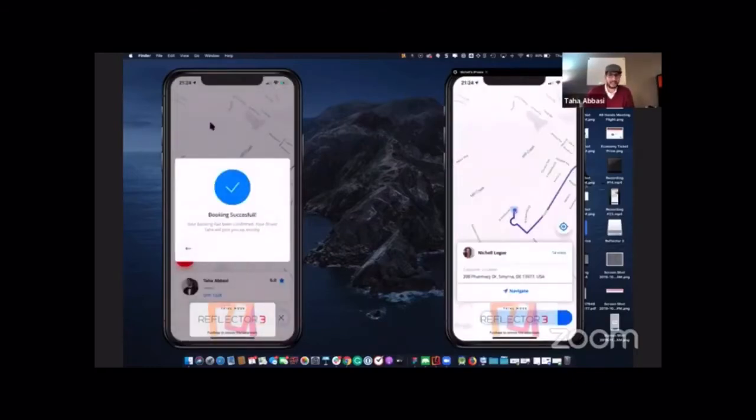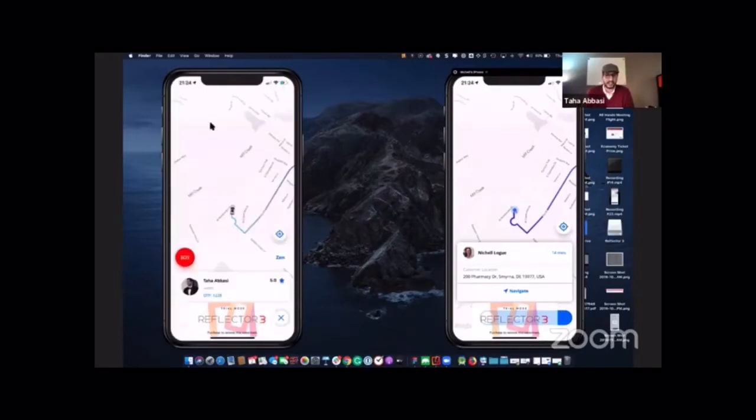It's not charging money, it's just doing an auth on their credit card to make sure they have the money to pay for the ride. Once they do have the money, then we tell the driver, all right, you can go pick up this rider from their pickup location. So as you can see, it's telling me that I can navigate to pick up Nichelle from her current pickup location.